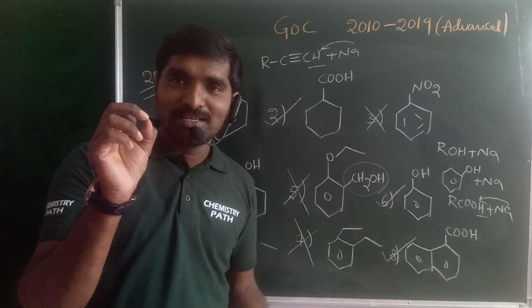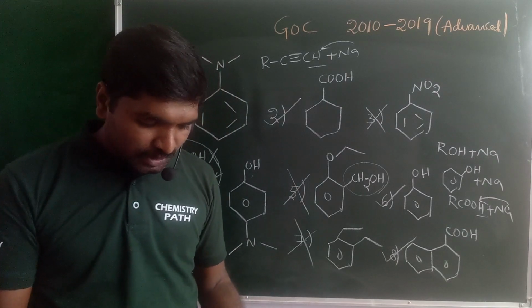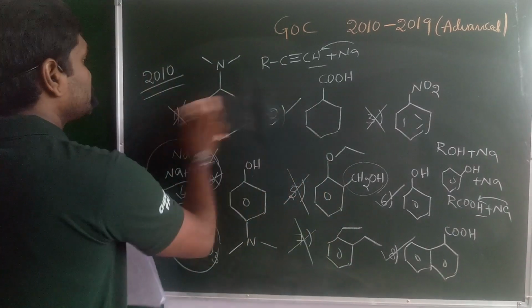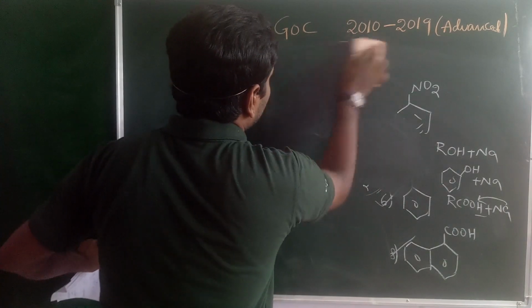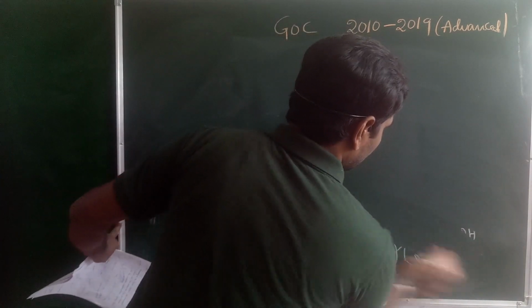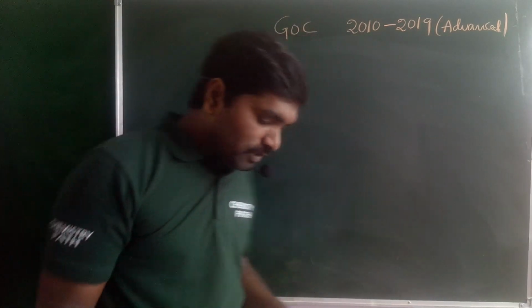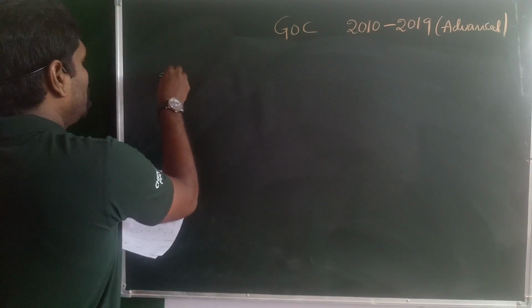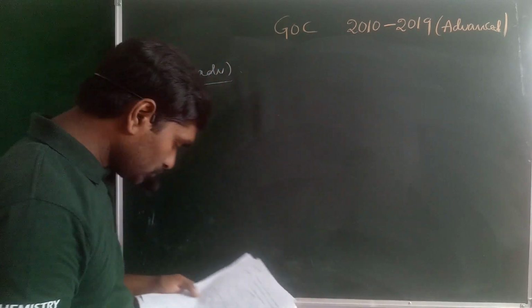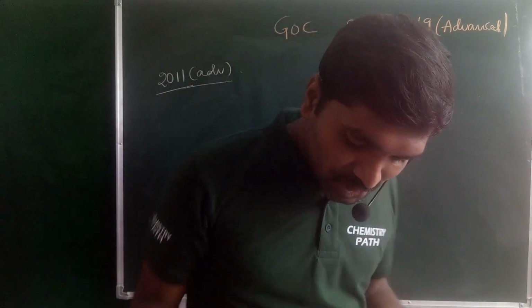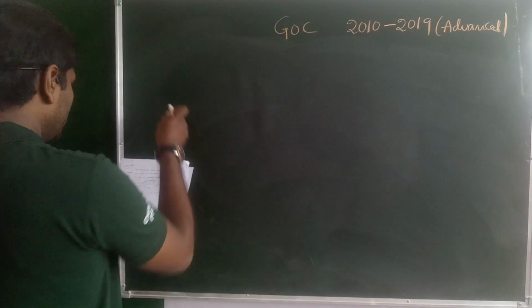So generally GOC is a very easy concept. Next one, important one. A matching type of question, which is a 2011 advanced bit. So match column 1 and 2. A.